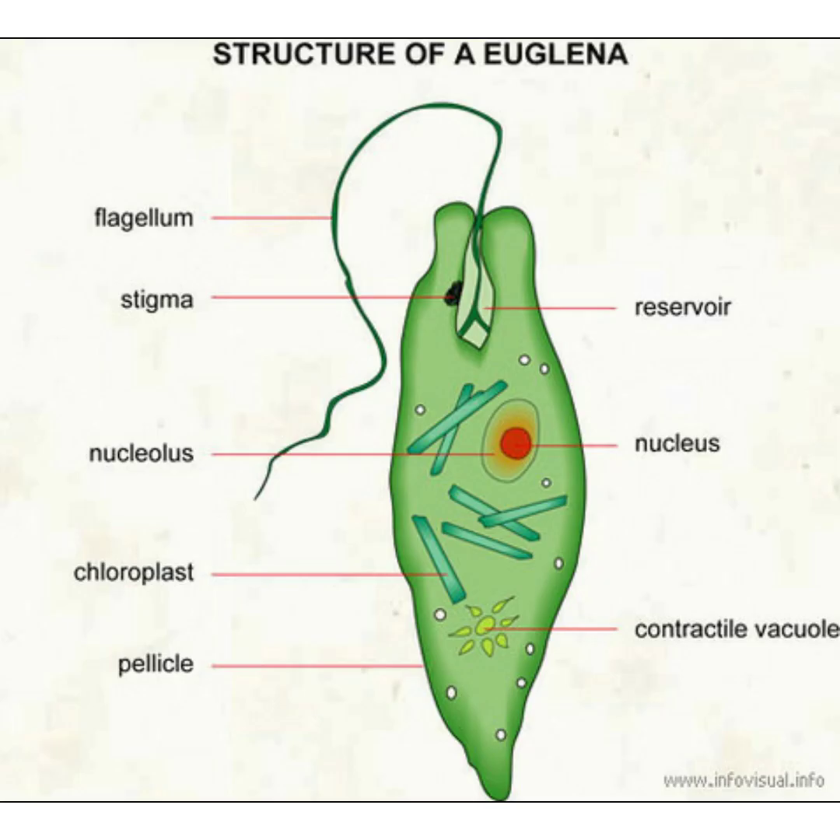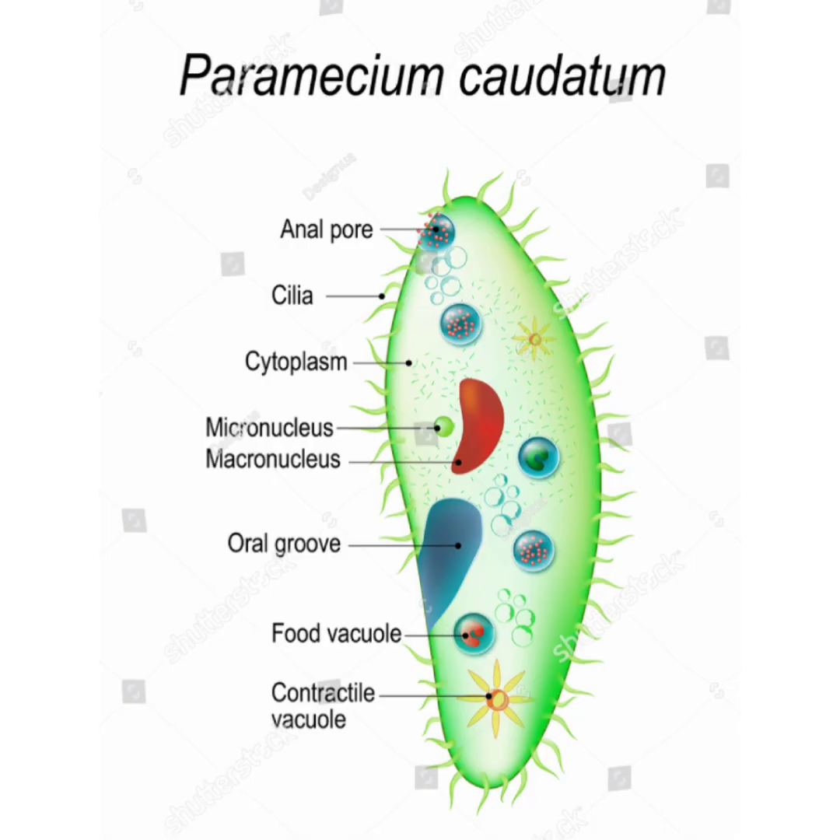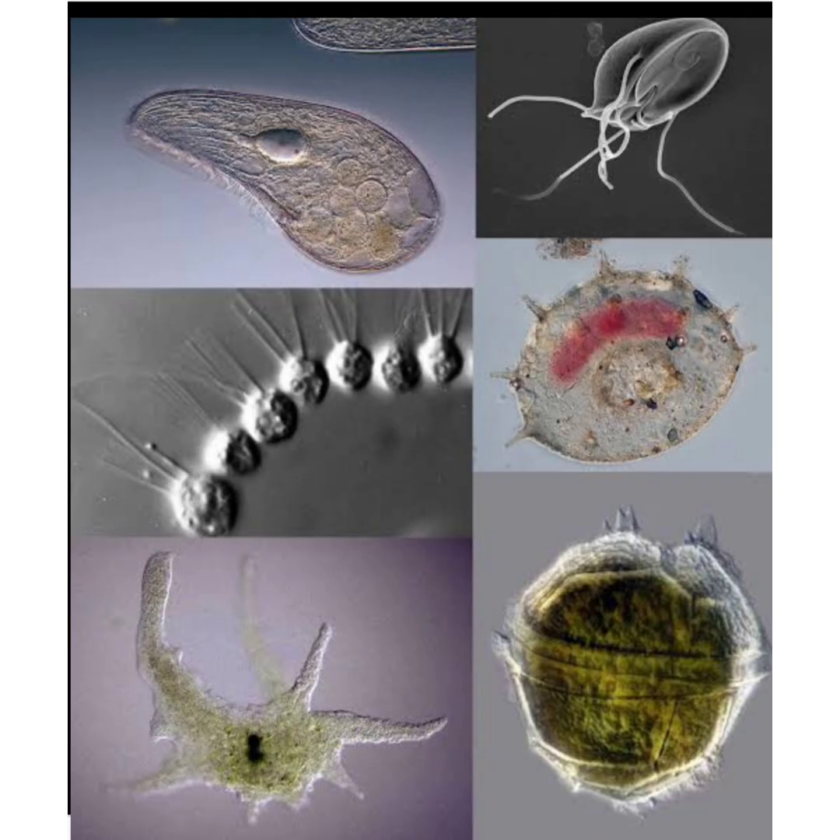Or they have flagella, which is a whip-like structure, which is present in euglena. They also can have cilia, which are hair-like structures all around the body, which is present in paramecium. Now, these protozoans are found in water or on land or inside the body of the living organisms.